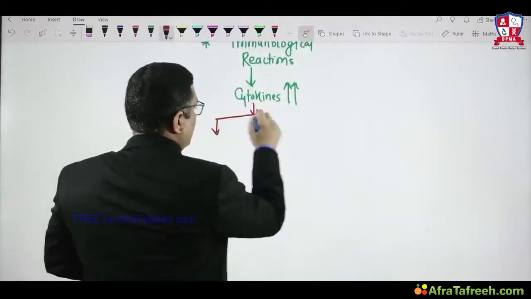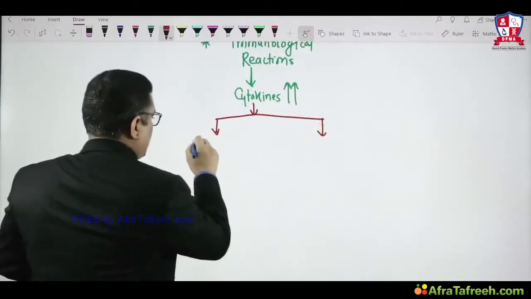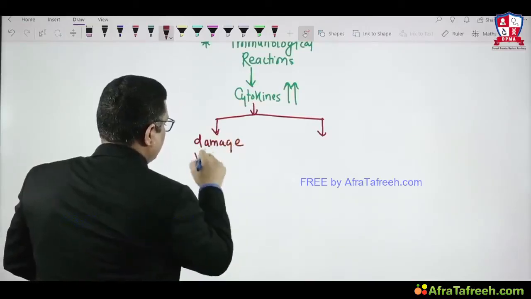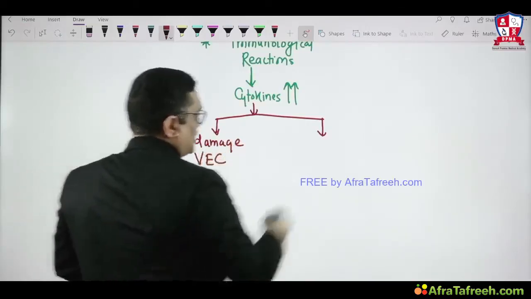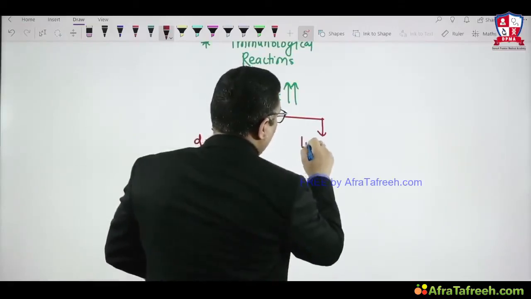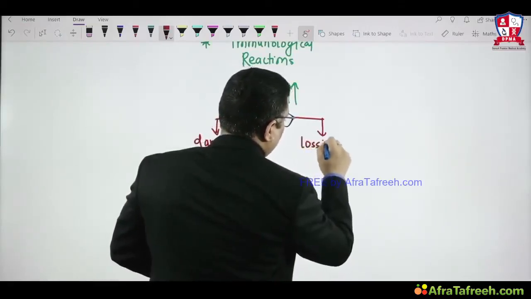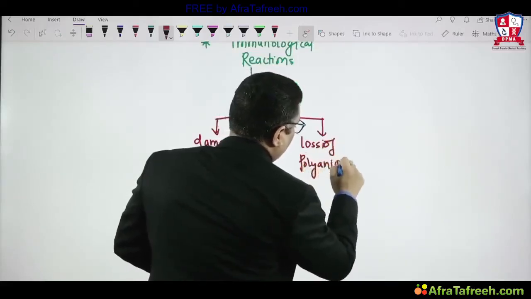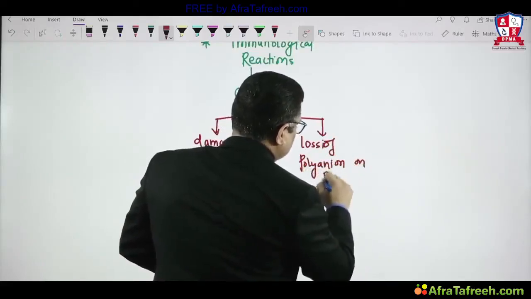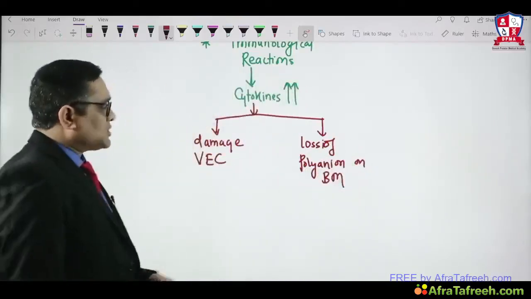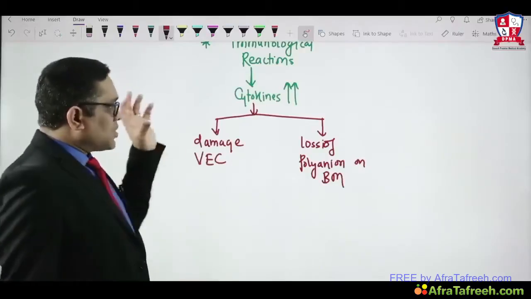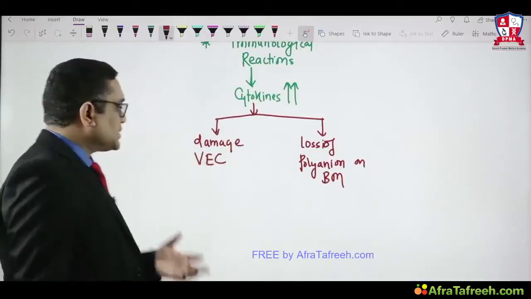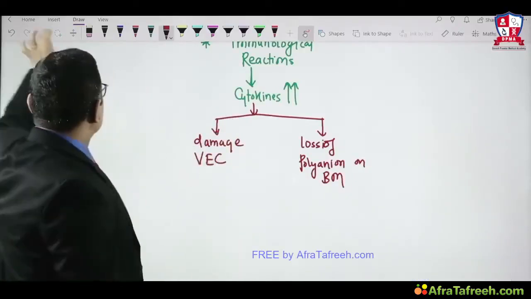This cytokine will have two effects. Number one, it will damage the visceral epithelial cells, and second, it will result in loss of polyanion on the basement membrane. So because of the cytokines released by inflammatory cells in the immunological reactions, the patient will have damage of the visceral epithelial cells.